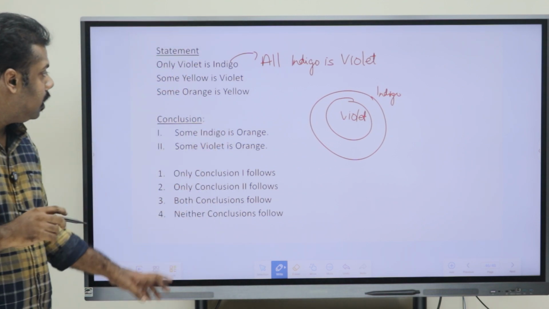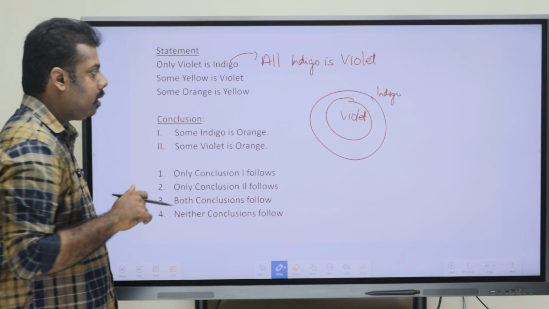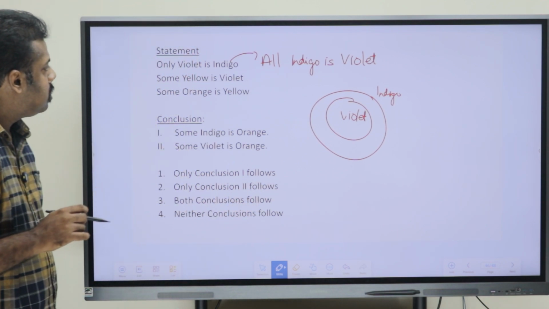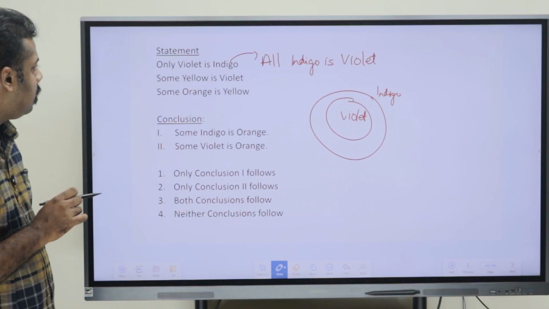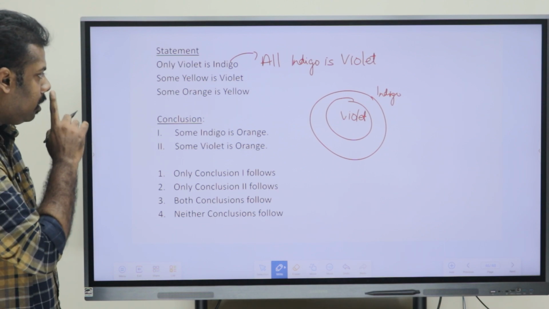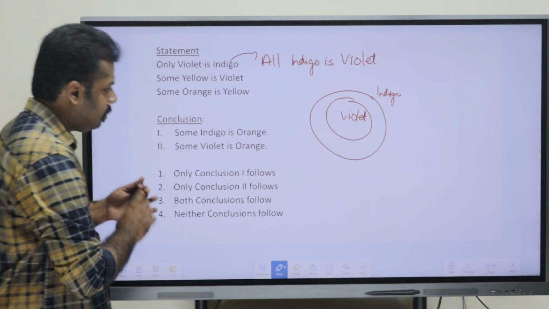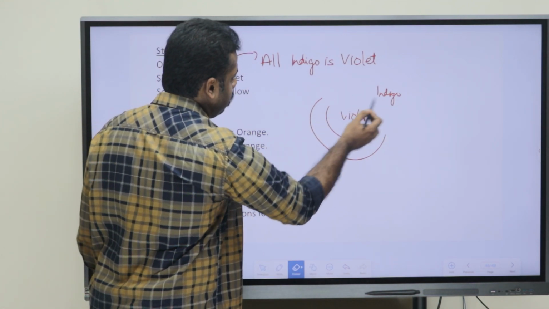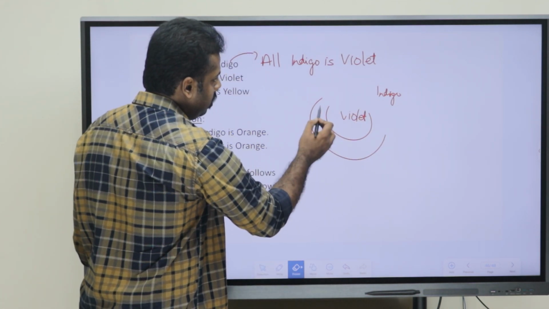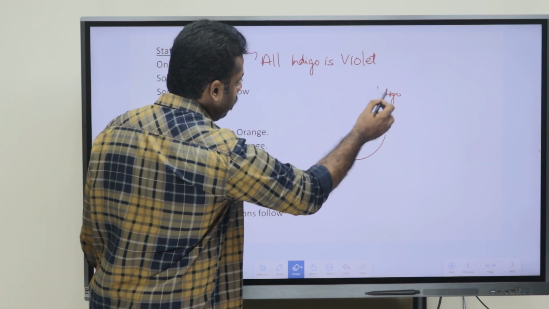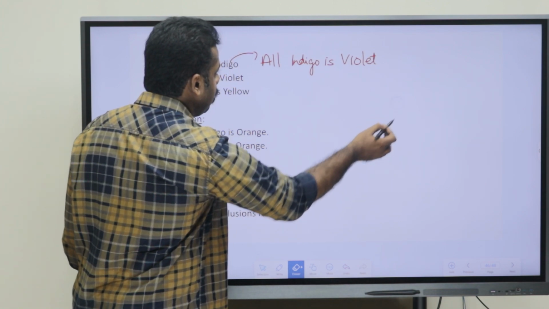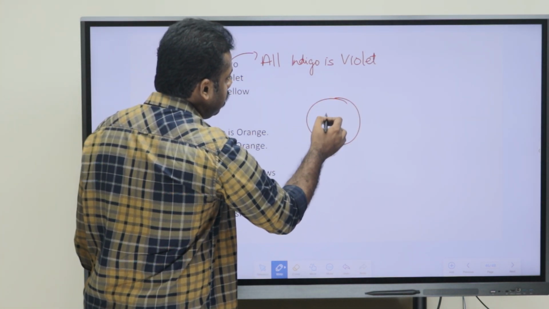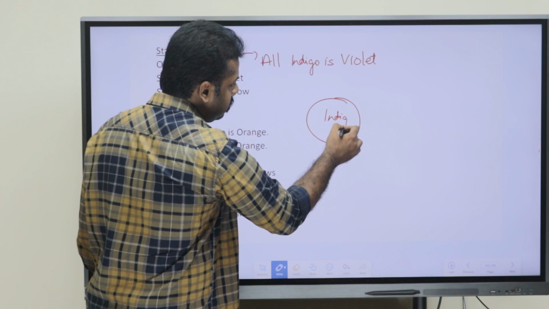Okay. Now, the other statements, some yellow is violet. Okay. So, some yellow is, sorry, we have drawn, there is an error in the drawing. Okay, just a second. Okay. So, we have to draw it as all indigo is violet. So, the indigo should be completely inside white.